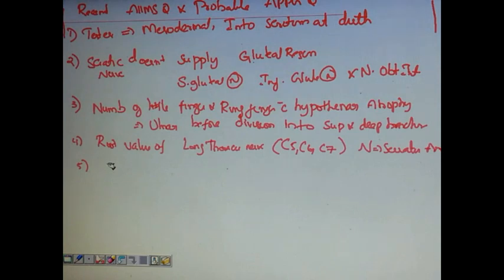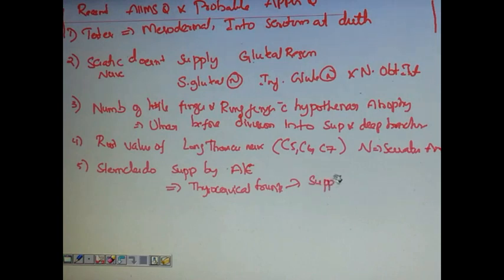Next question was asked, sternocleidomastoid supplied by all except. This was the arterial supply. The answer was thyrocervical trunk, as this supplies indirectly.